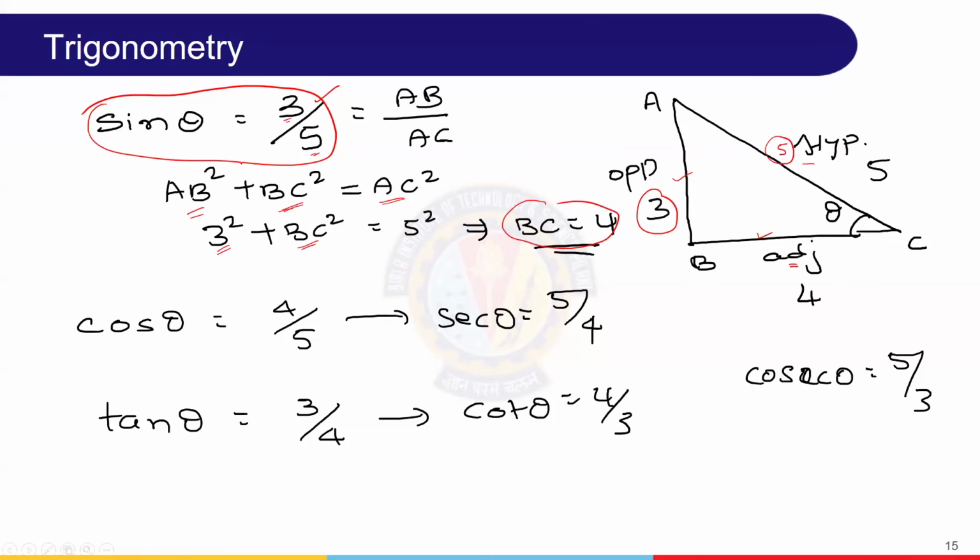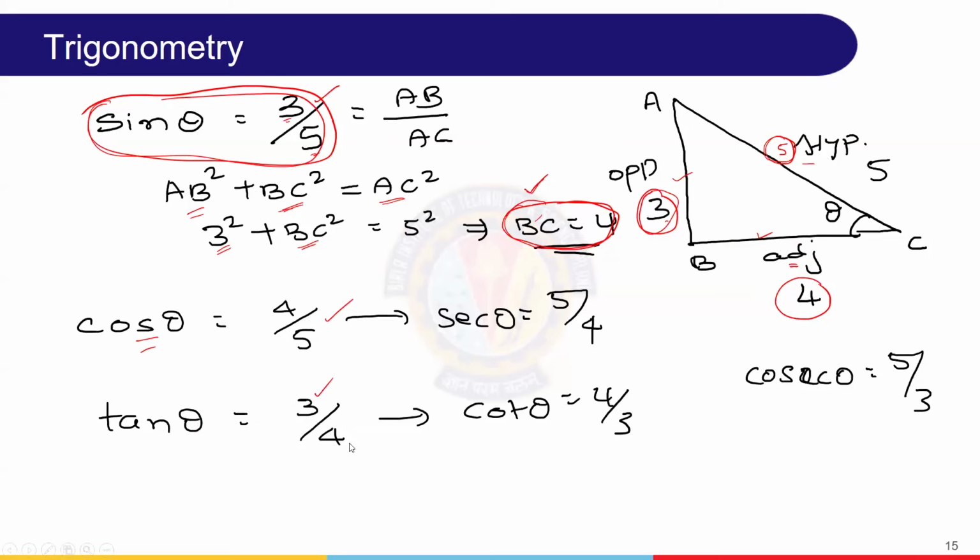So first we need to understand what is given. Sine theta is given. Then we should know the expression for sine theta, opposite by hypotenuse, so based on that we'll find the remaining. We got 3 here, 5 here, and we use Pythagoras for the leftover unknown side. Once we have these three, we can play with anything. Cos theta is adjacent by hypotenuse, that is 4 by 5. Tan theta is opposite by adjacent, 3 by 4.